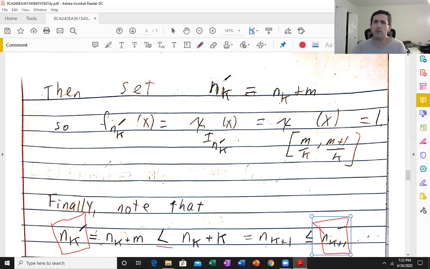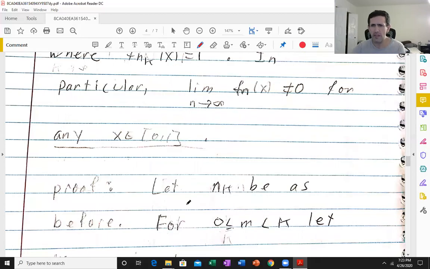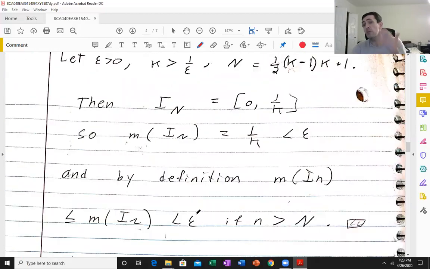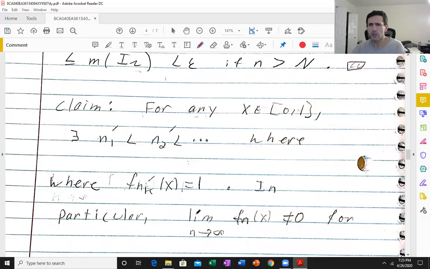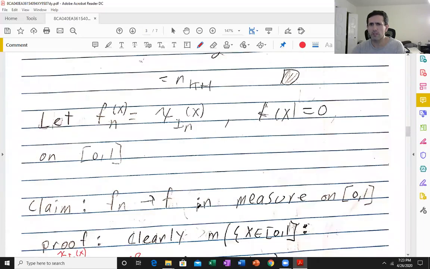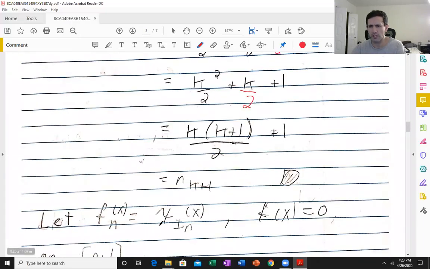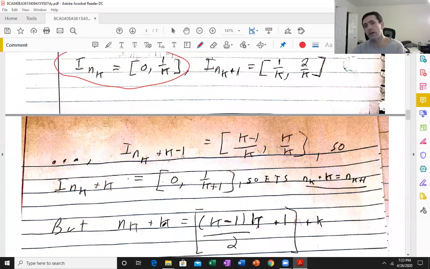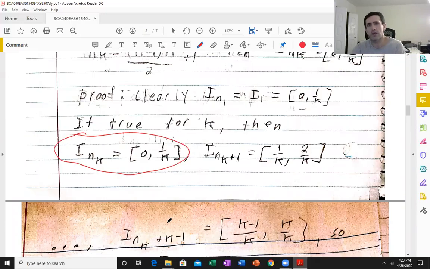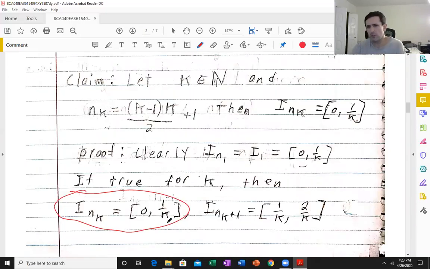Okay, you'll notice something interesting: we can pick a subsequence of these characteristic functions that converges pointwise almost everywhere to 0. In fact, we have convergence on all of 0 to 1, except at 0 in this example. So what's that subsequence?